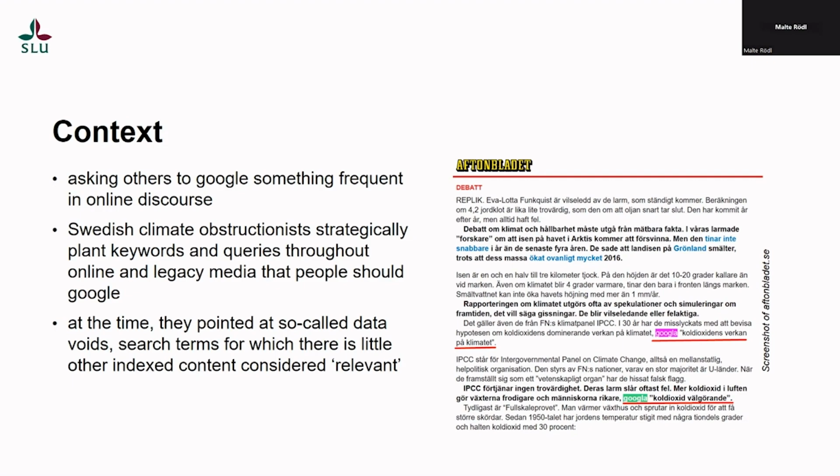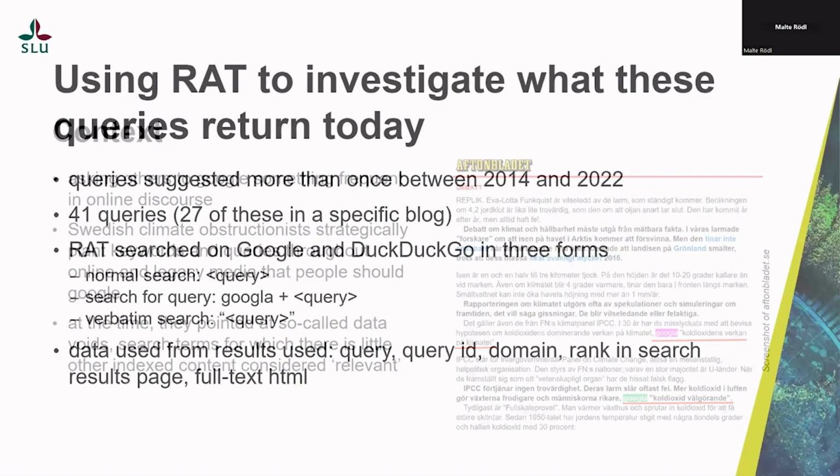At the time of writing, they pointed to what we call data void search terms, for which there's little or no other indexed content considered relevant, which is often then linking to fringe websites, to maybe harmful websites, websites with harmful content. And so we were curious, what do these search queries actually link to?